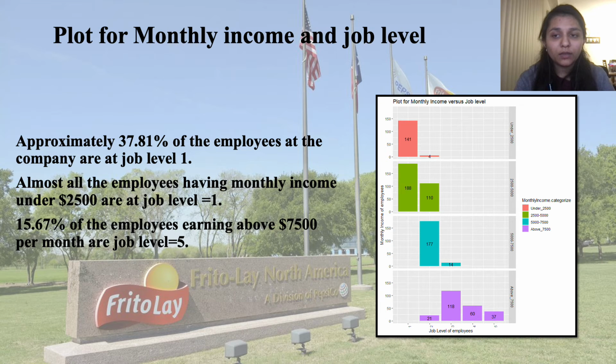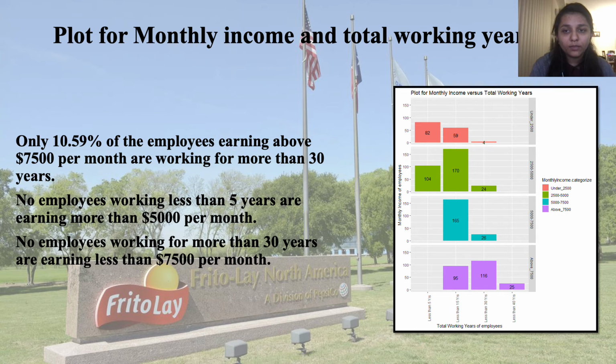We can see that only 37.81% of the total employees are at job level 1, and none of the employees at job level 1 are earning more than $5,000. Visually, it seems that the employees working for more than 30 years are sure to get more than $7,500 per month.